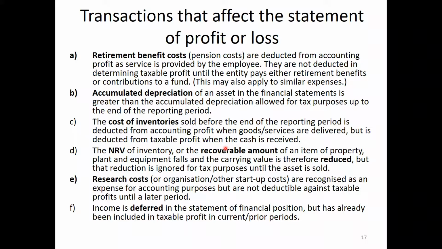In tax accounting, we follow not the accrual basis, we follow the cash basis. And the net realizable value of inventory, NRV of inventory, or recoverable amount of an item of property, plant, equipment falls and the carrying value is therefore reduced.